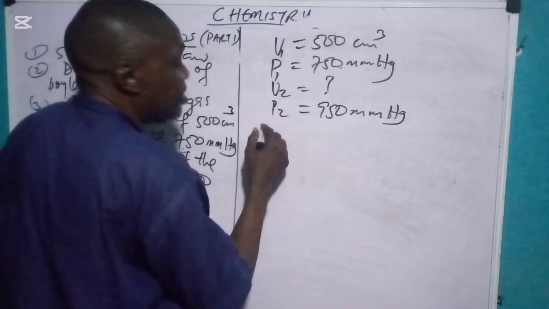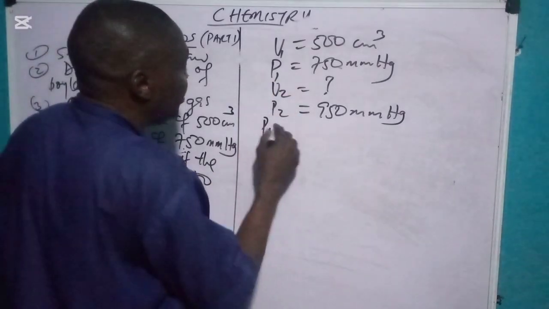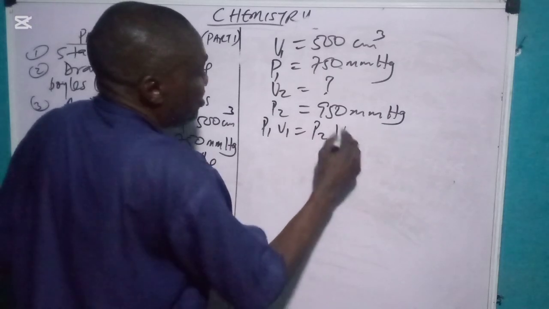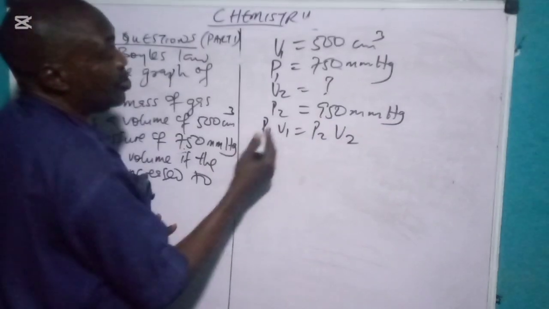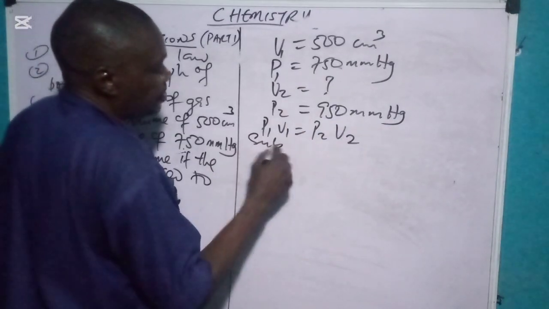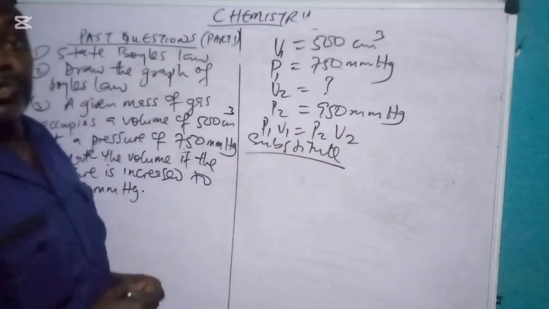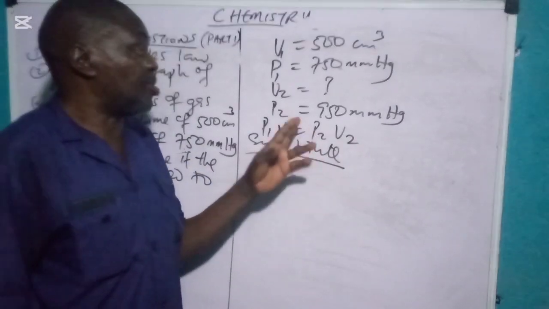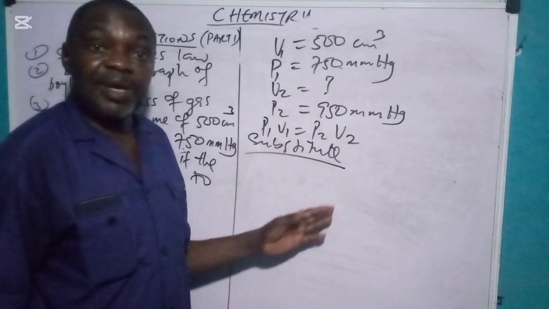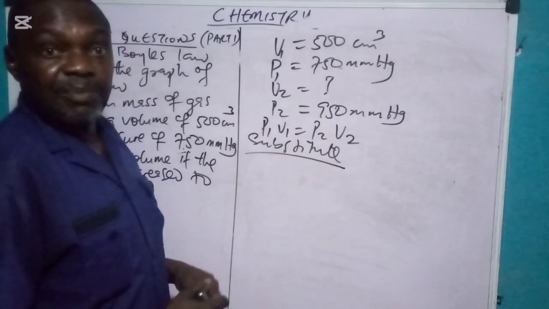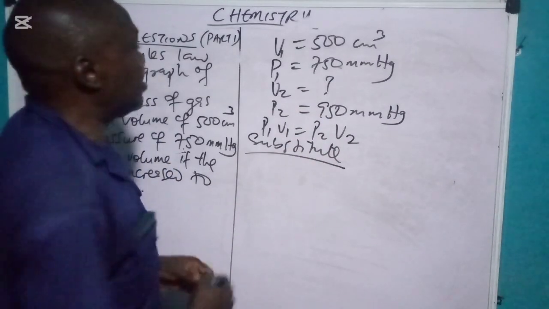The equation for Boyle's law is P1 V1 equals P2 V2. You see it? So it's just to substitute. Remember, when you are doing theory, don't just jump into answers. You must show how you got it, because those are where the marks lie when they are marking your external exams.